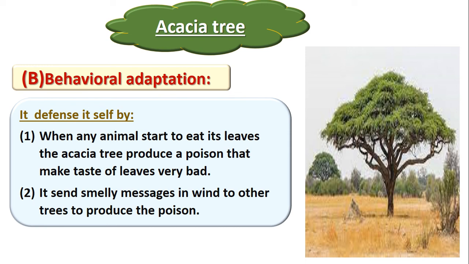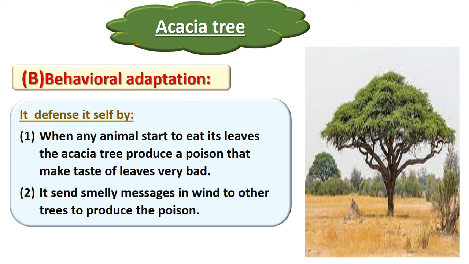After that, this poison will send a smelly message. The smelly message is a smell going to all the acacia trees around the tree, and it tells them that there is an animal. So all the acacia trees will start to make a poison.